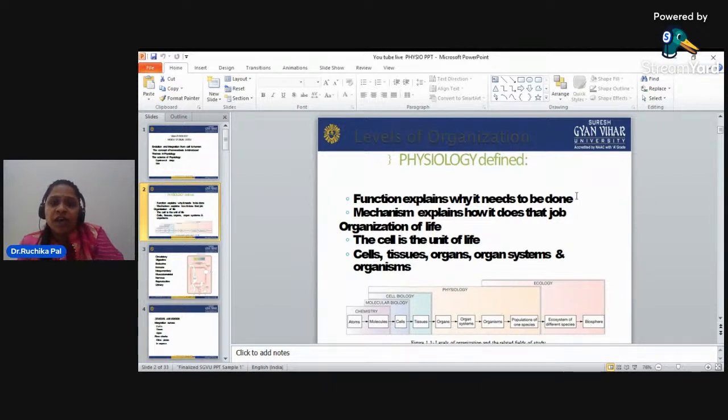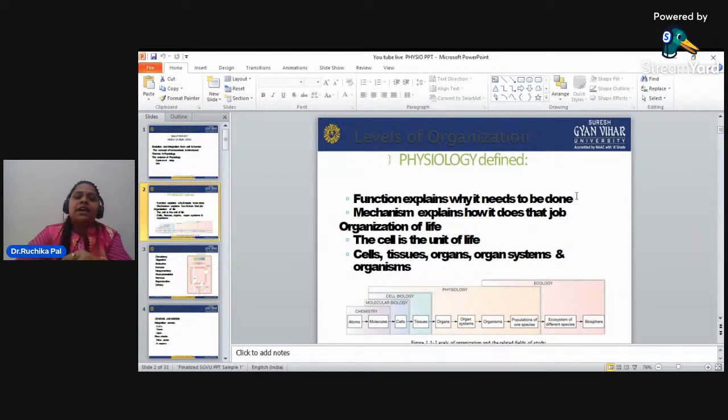Functions explain why something needs to be done, and the mechanism explains how it does that job.